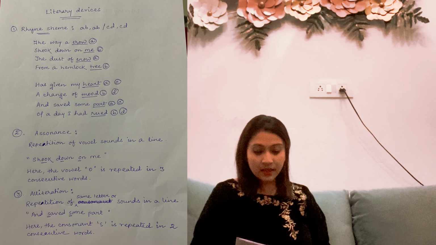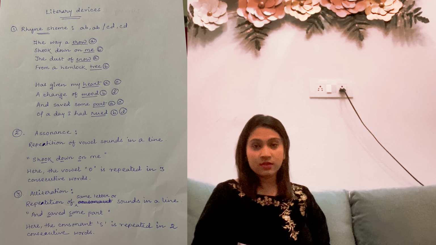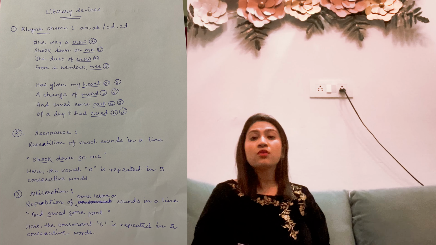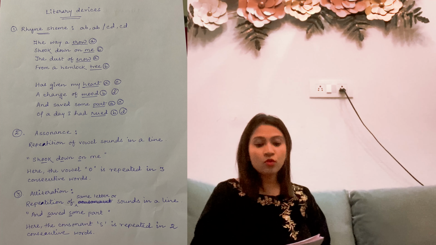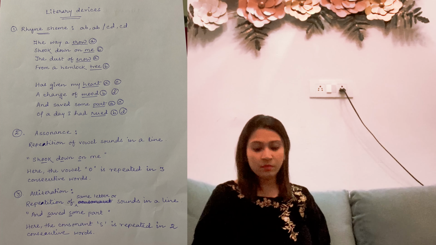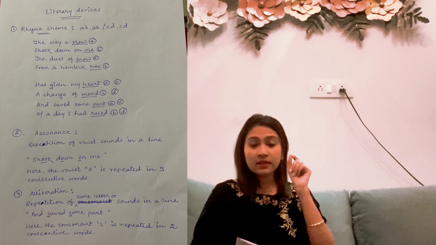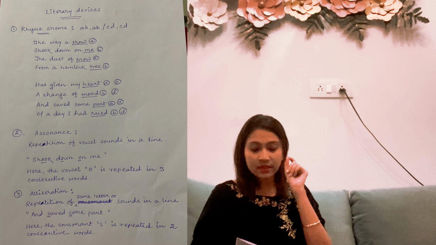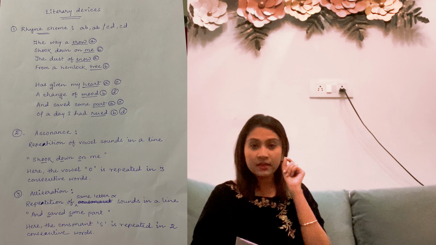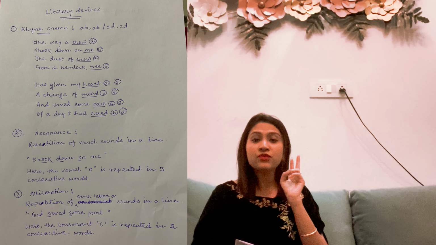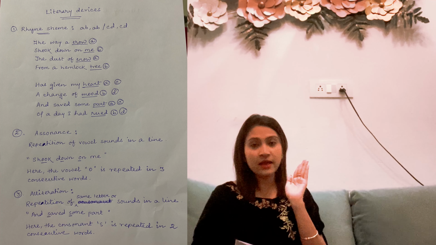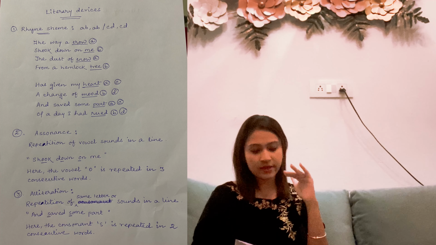Next literary device used in the poem is the assonance. What is assonance? Assonance is the repetition of the vowel sounds in a line. Look at the line, "shook down on me." Shook, double O, down carries single O, on carries single O. So here the vowel O is repeated in 3 consecutive words, so you get the literary device assonance here.